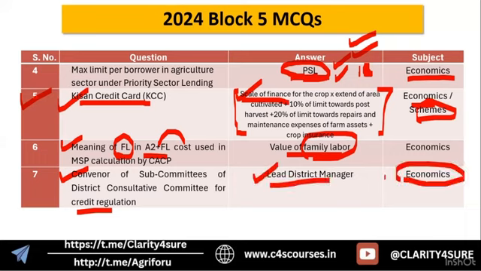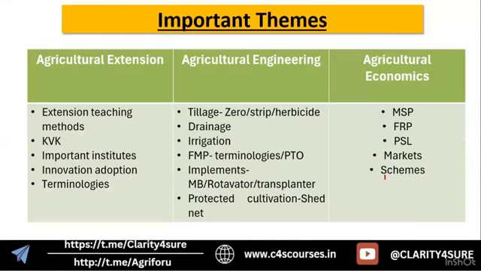So this was it for the 4 years microanalysis for these 3 topics, and from all those slides we can conclude that agriculture extension and different agriculture teaching methods are important, including method demonstration and result demonstration. Next, KVK is again important.